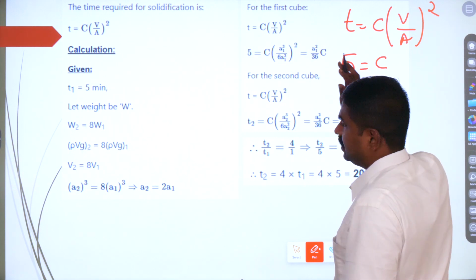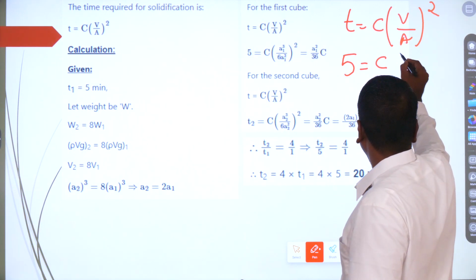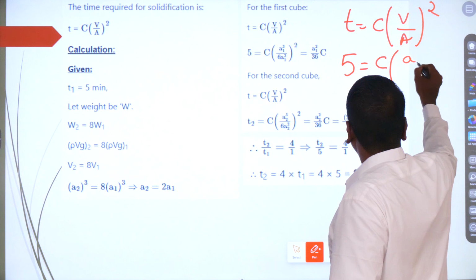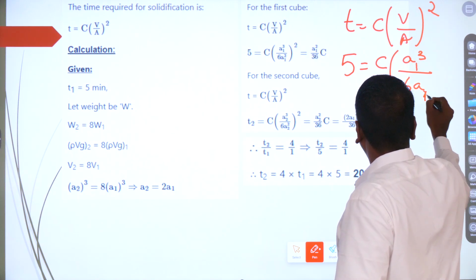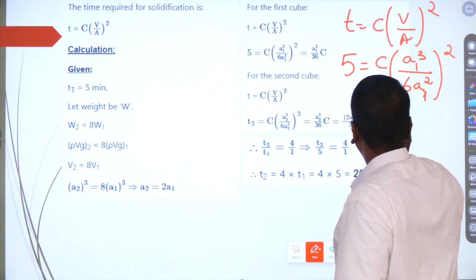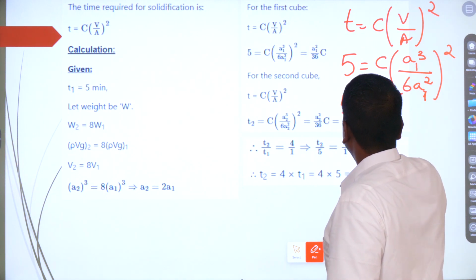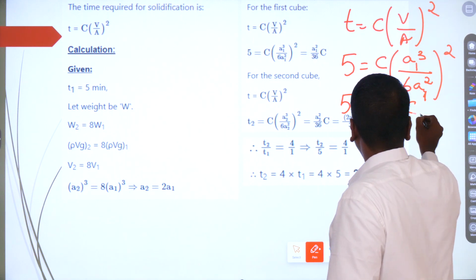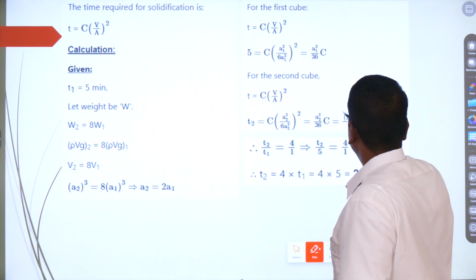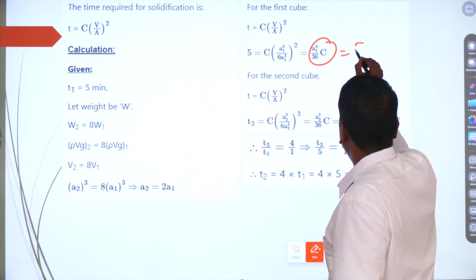You keep it as it is because it is going to be a common term. Next, volume is nothing but A1 cube divided by 6 times A1 square, the area of the first object, the whole square. What you get finally, 5 is going to be equal to A1 square divided by 36 into C. So this is the first thing which is going to be equal to 5.